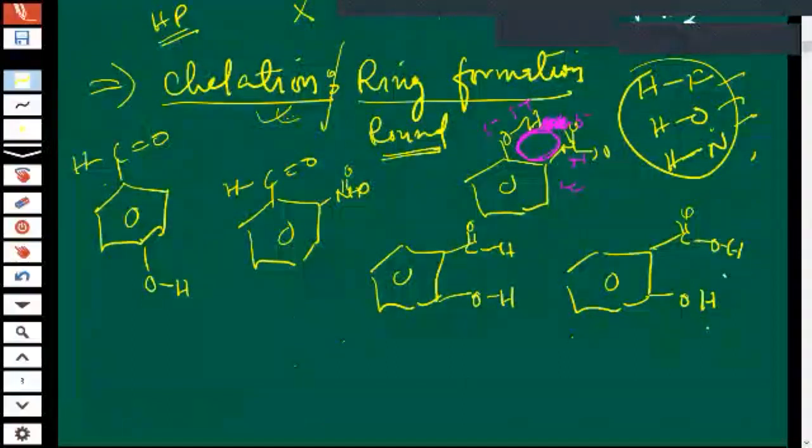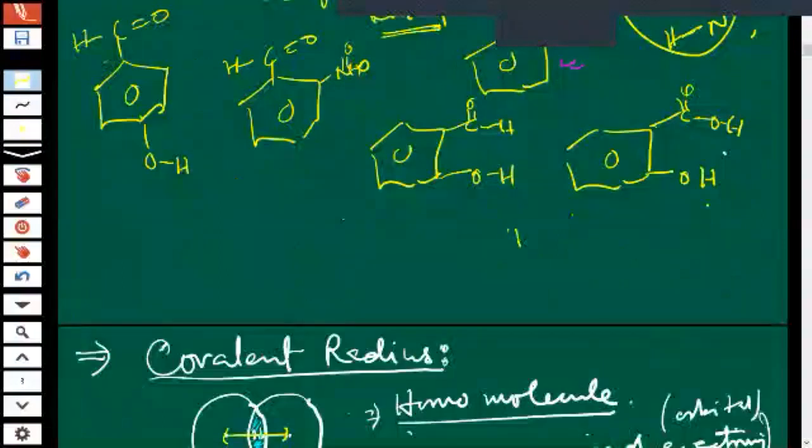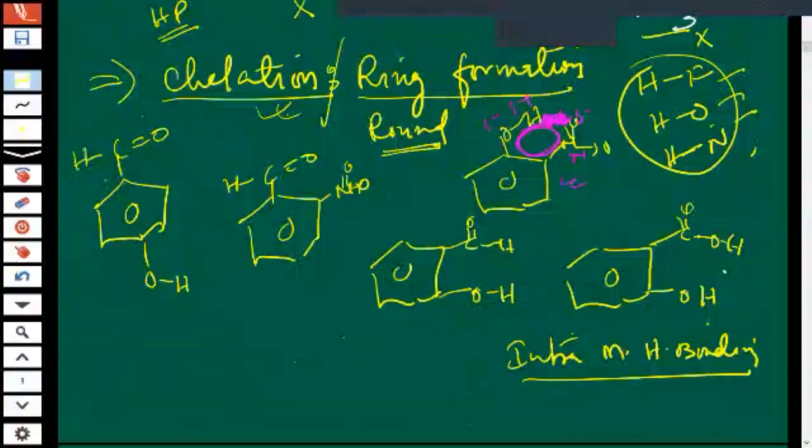Now tell me, out of this, how many of them have the possibility of chelation, ring formation? Ring formation means you have to find out intramolecular hydrogen bonding. See, this is the molecule, and the two groups are in opposite positions. Did you understand, children? Yes, sir.